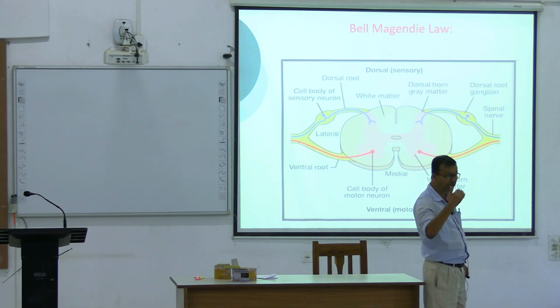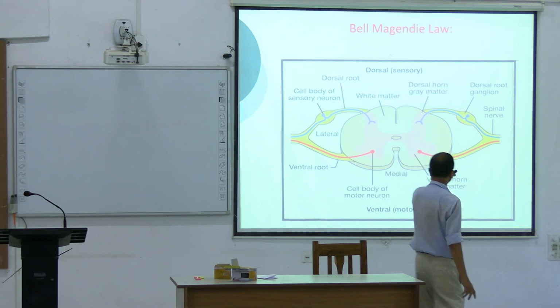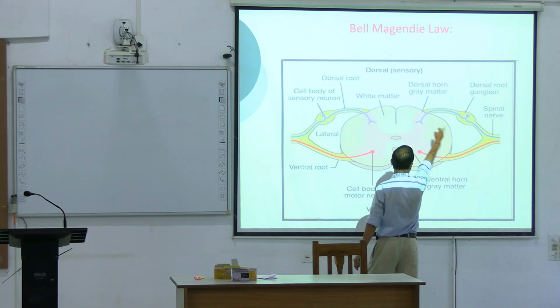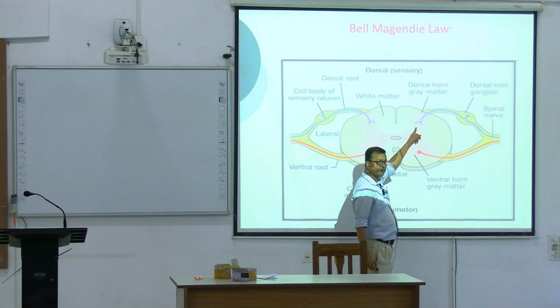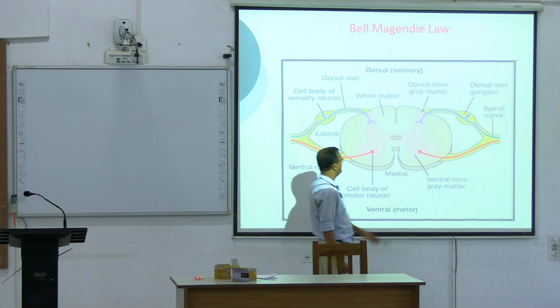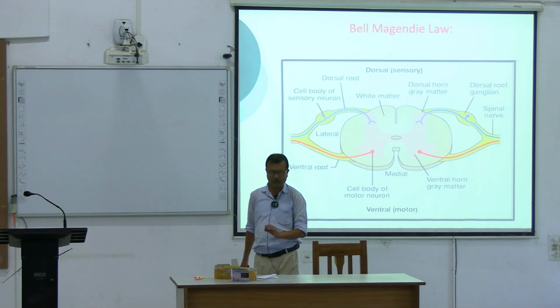Nucleus. And outside the central nervous system, in the periphery, it is called ganglia. So that's why these are ganglia: dorsal root ganglia. They enter into the dorsal horn, and after that they synapse with the second order neuron. So what is Bell-Magendie law?